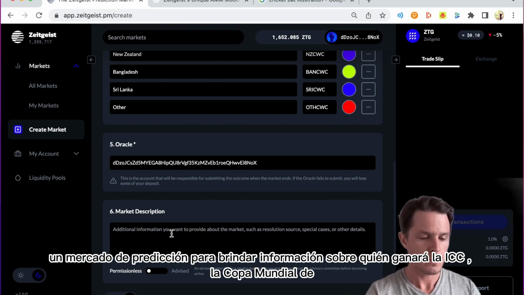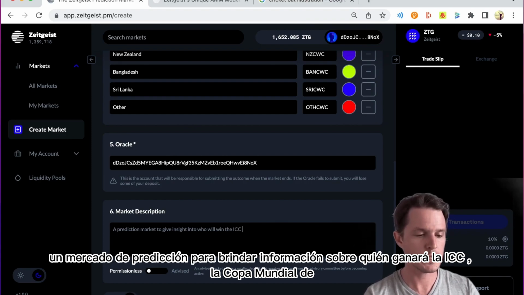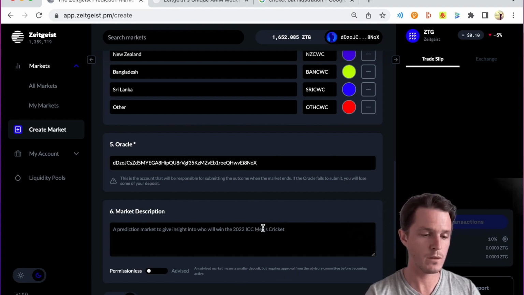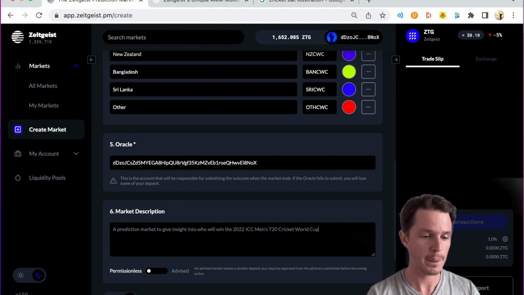So we're going to go a prediction market to give insights into who will win the 2022 ICC men's T20 cricket World Cup.